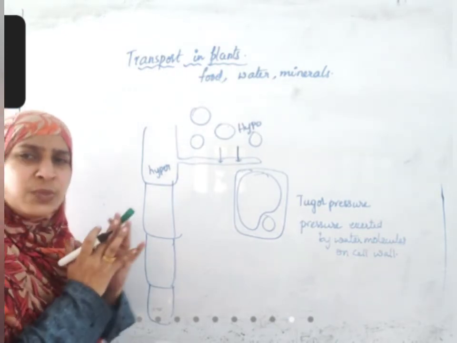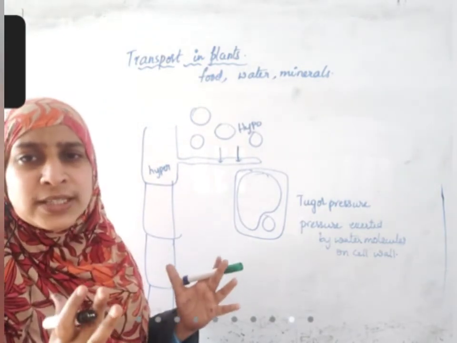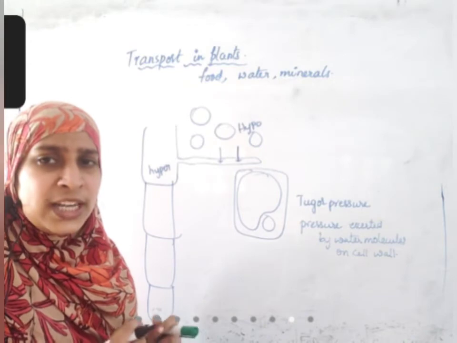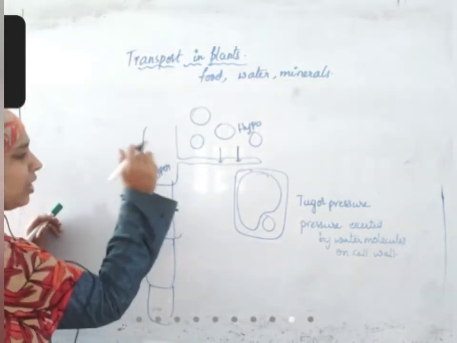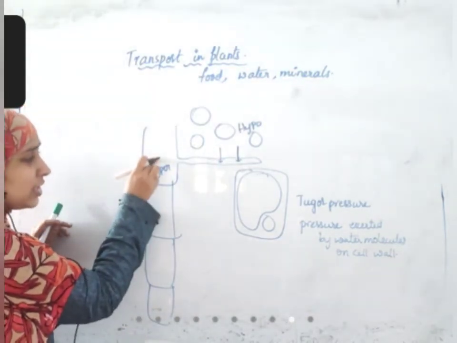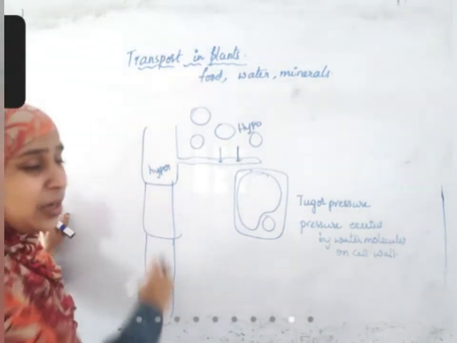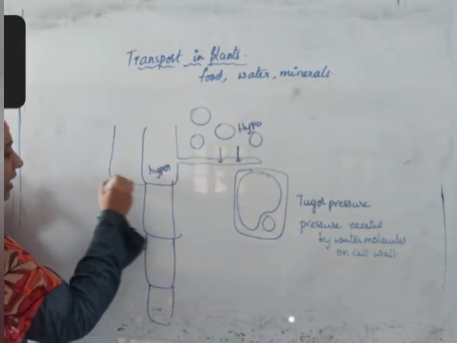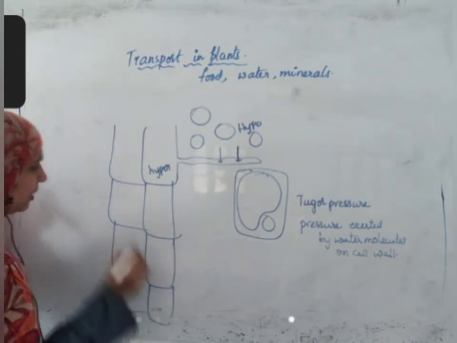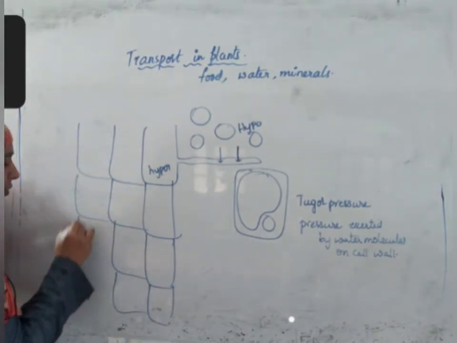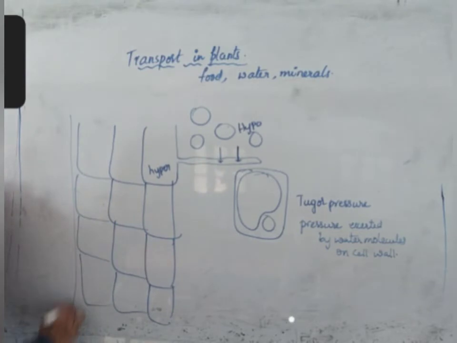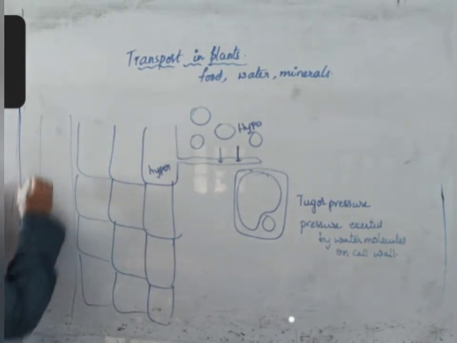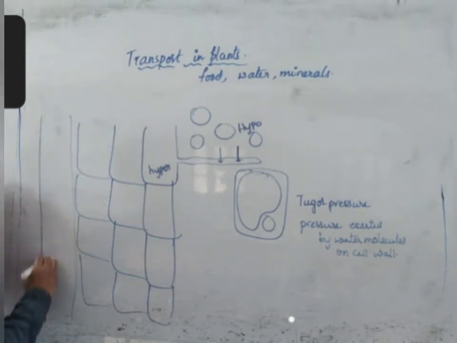If there is more water, more pressure is exerted on the walls. If there is less water, less pressure is exerted. So what happens here? Water concentration is decreasing, turgor pressure is increasing. Inside the epidermis, one more layer will be there. Inside that, one more layer will be there. After that, xylem and phloem are there. What will happen?